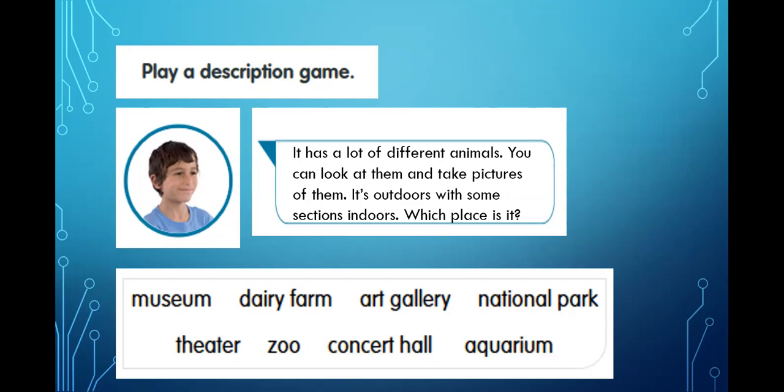All right, with different animals, a lot of different animals. Only two places are going to have different animals. Okay, we can have either a zoo or an aquarium. All right, so we need a little bit more information to make a decision. But in this case, let me tell you, we're talking about a zoo.